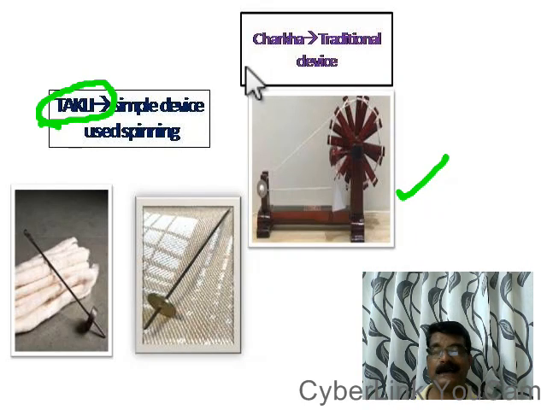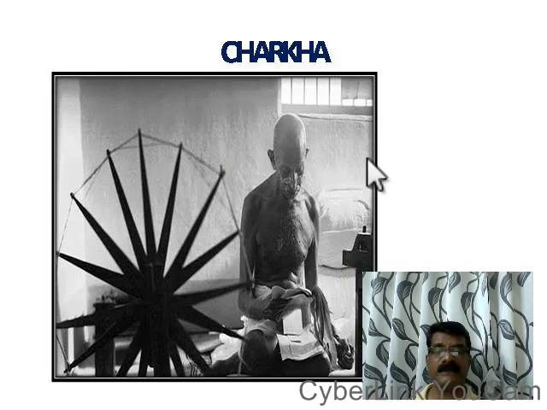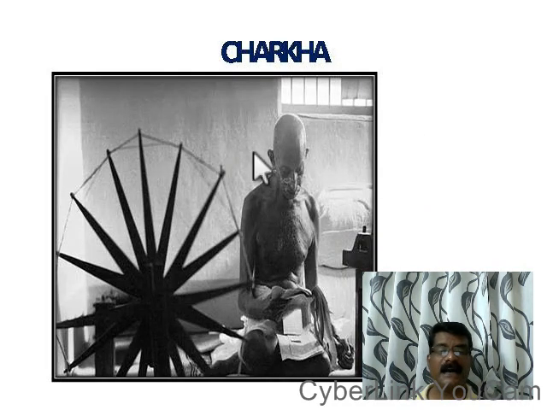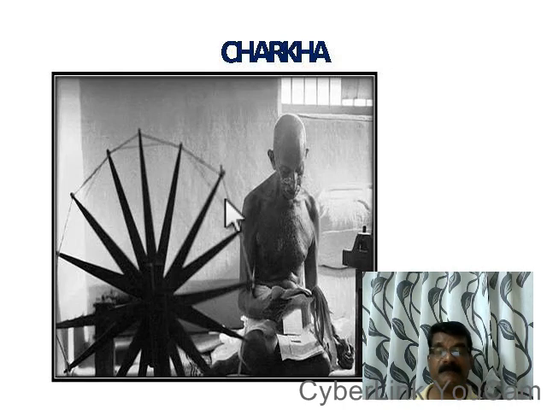And see this device, it is known as the charkha, which is a traditional device used for spinning. Which is the traditional device used for spinning? Charkha. Similarly, which is the simple device used for spinning? Takli. See, charkha is a very famous device. Why is it very famous? Because Gandhiji made the charkha famous.